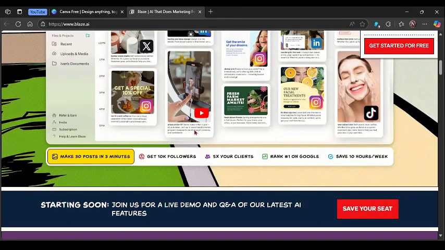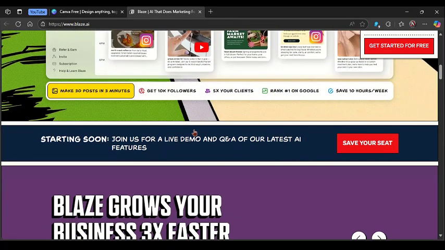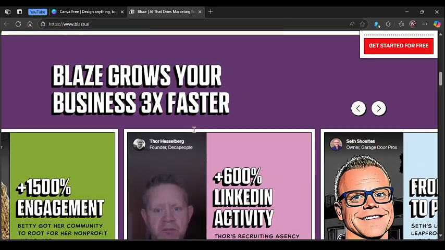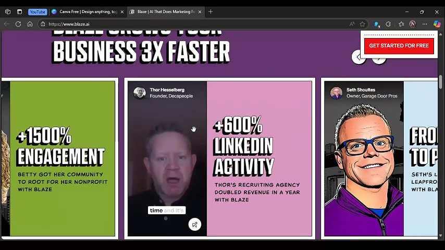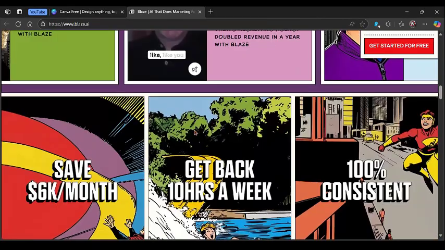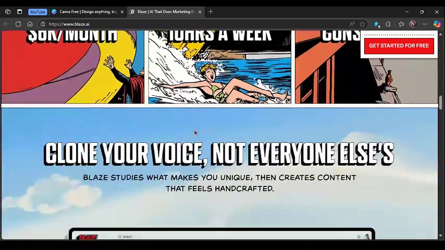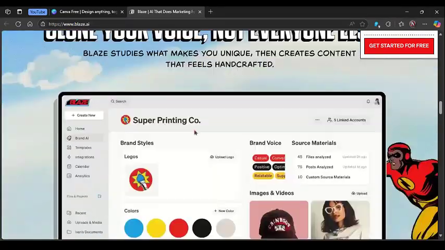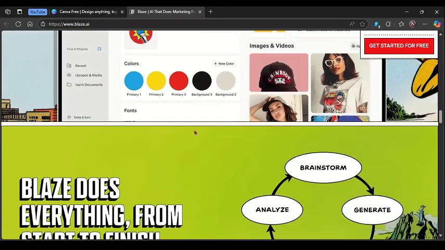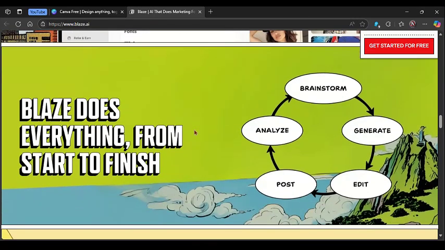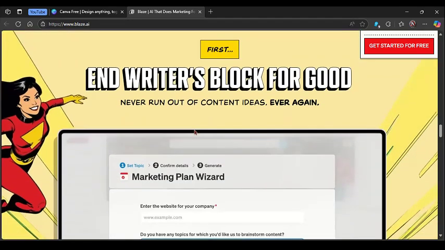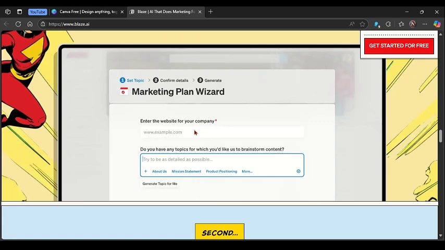Now, talking about Blaze AI on the other hand, Blaze AI is a mobile-focused AI tool built for rapid social media content creation. It auto-generates posts, captions, and designs based on a brief or URL input. It's great for small business owners or solo creators who want fast hands-off content generation and scheduling, but it's more limited in design control and customization.